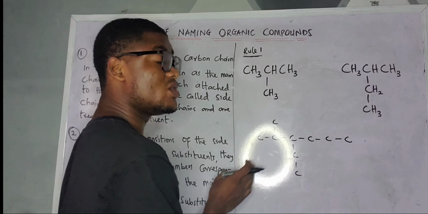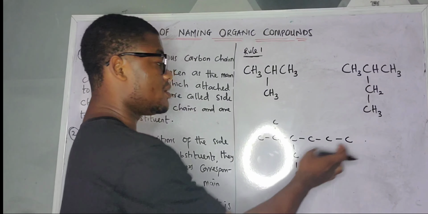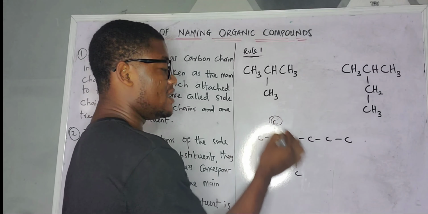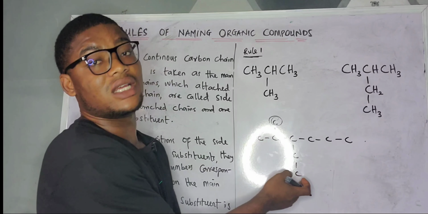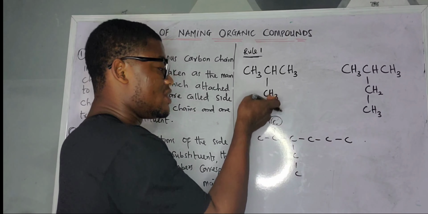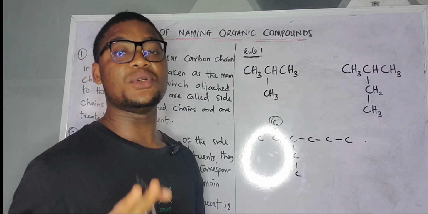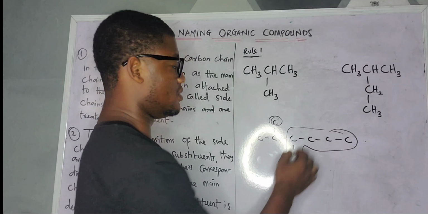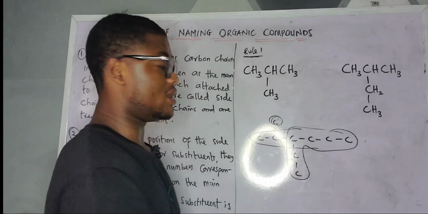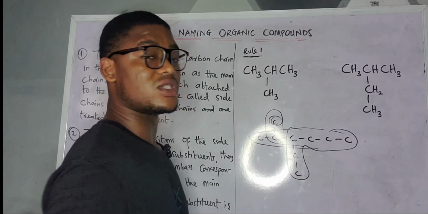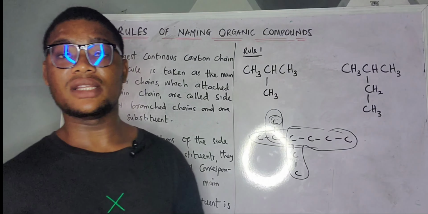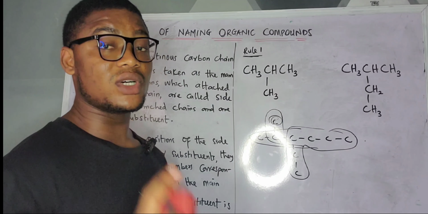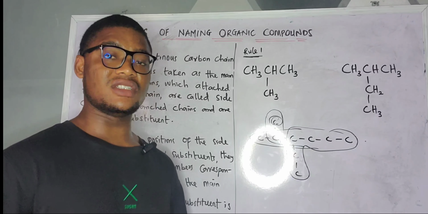So it is the longest continuous carbon chain. It has nothing to do with me reading from here, then jumping to this side, because this carbon here is not continuous with this chain here. So this one to this one is not the longest continuous carbon chain. But this one alone is a continuous carbon chain, and this one is also a continuous carbon chain. When you want to name organic compounds, you follow the first rule: find the longest continuous carbon chain.